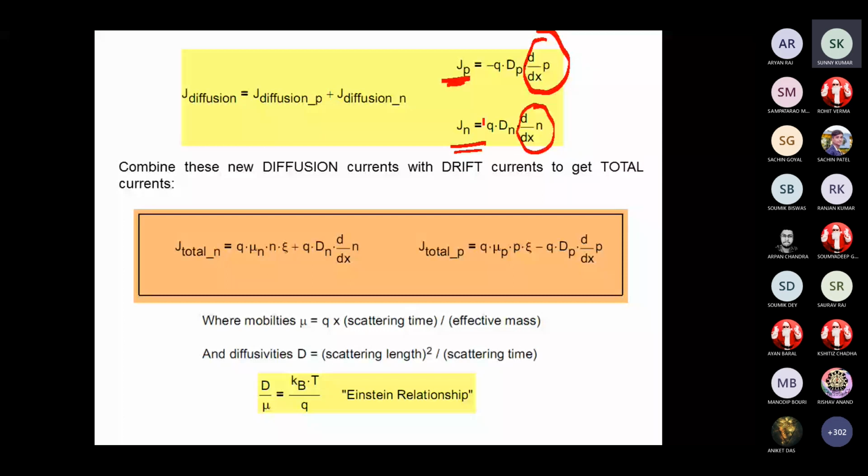So the driving force is nothing but the gradient. And the total current due to the